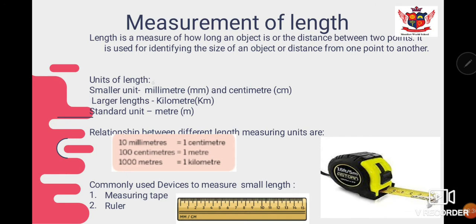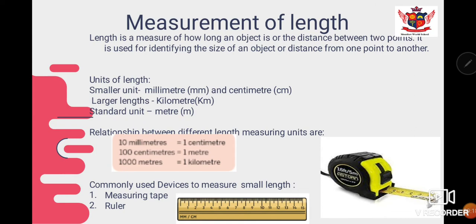Now what are the different units which we use for measurement? For small lengths, we use the units millimeter and centimeter, denoted as mm and cm. For larger lengths, for example the distance between two cities, we measure in kilometer, denoted as km. For each and every quantity there are some standard units. For the measurement of length, the standard unit is meter.